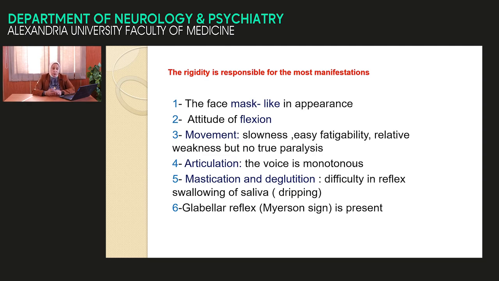Glabellar reflex is positive in patients with Parkinson. The glabellar reflex is under the control of the facial nerve. How to examine the glabellar reflex? Stand beside the patient and tap on the root of the nose. In the normal patient, when we tap on the root of the nose, there is reflexive blinking of the eyelid, 1, 2, 3. Then the reflexive blinking stops in spite of maintenance of the tapping. But in a patient with Parkinson, there is no adaptation. There is continuous blinking while the tapping is maintained, because adaptation is due to the presence of dopamine. In a patient with Parkinson, the dopamine is deficient, so there is a lack of adaptation.